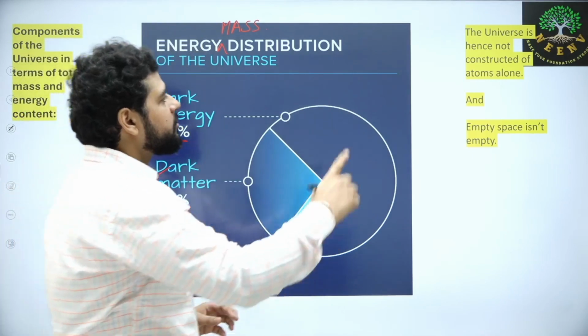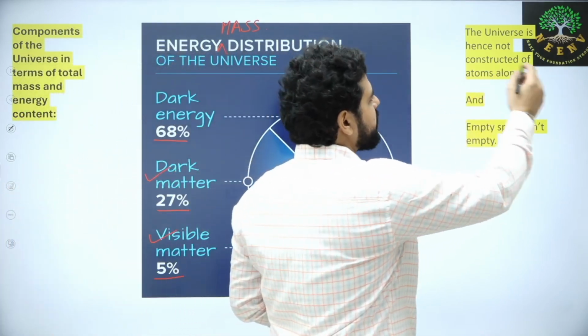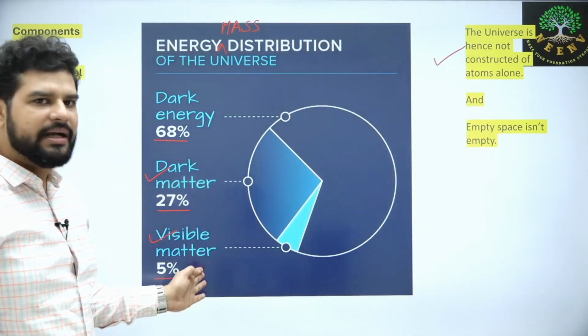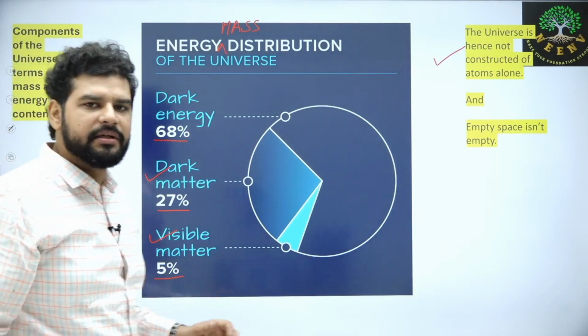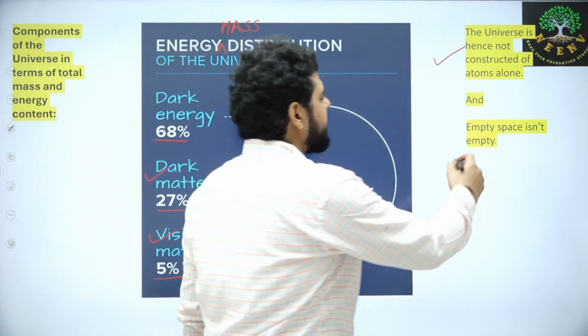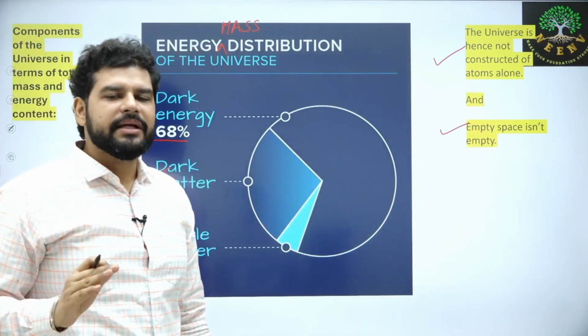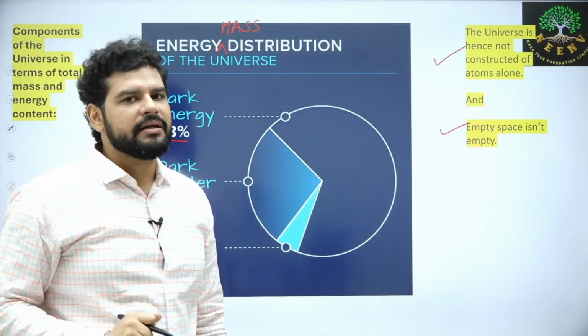So what conclusions can you draw? The universe is not constructed of atoms alone, because we can see atoms, and atoms are only a part of that 5%. Secondly, the empty space that is out there is not empty because it has dark matter and dark energy.